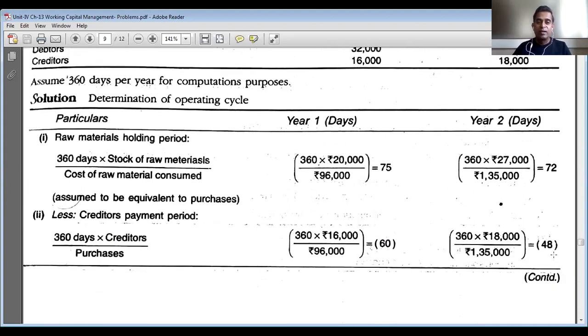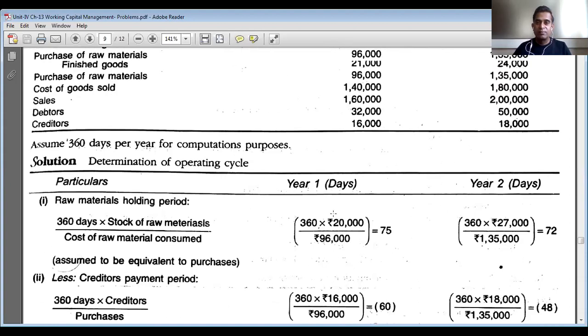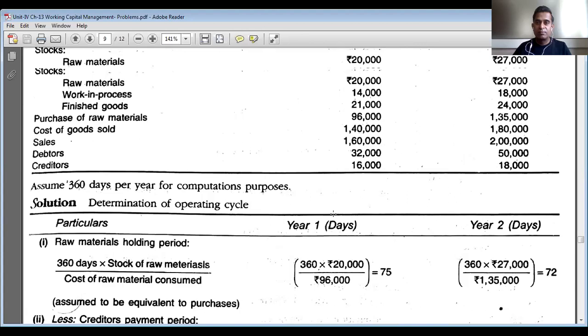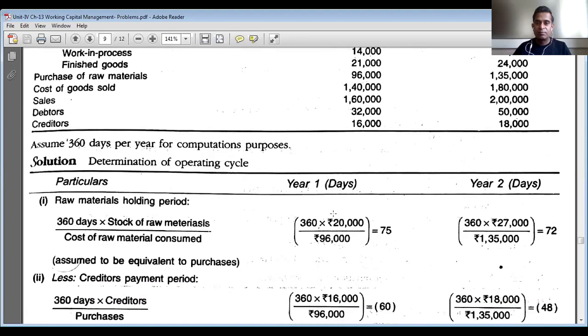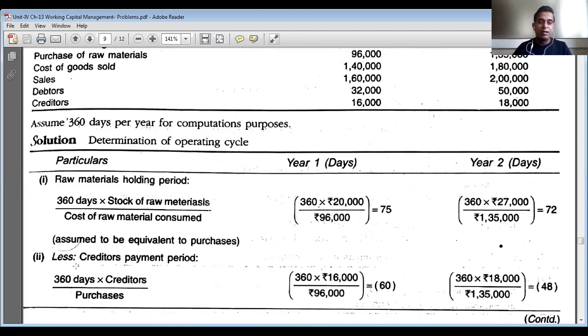Then, second item is creditors. As I mentioned, creditors payment period has to be deducted from the total days to arrive at the duration of operating cycle.